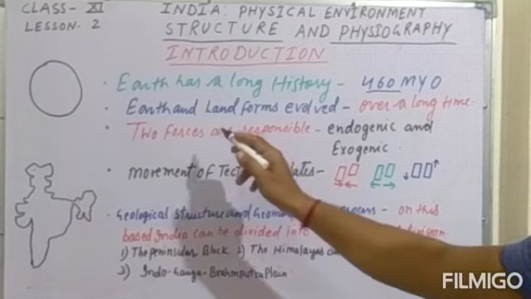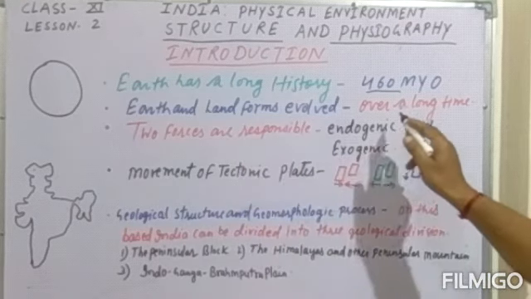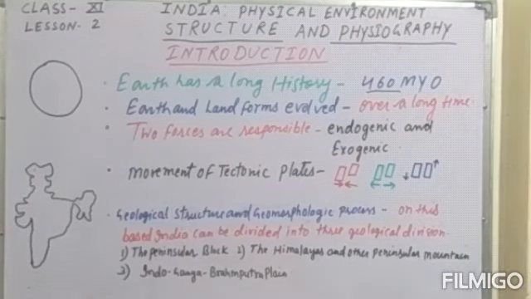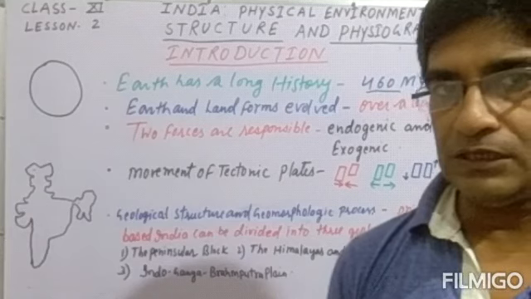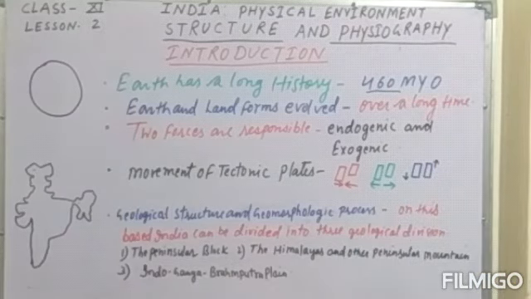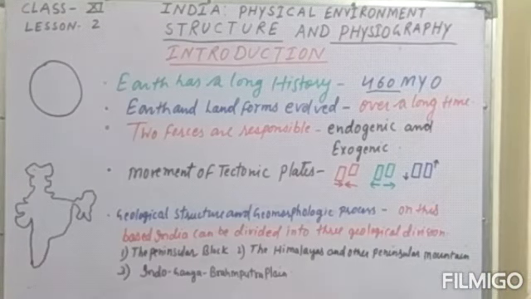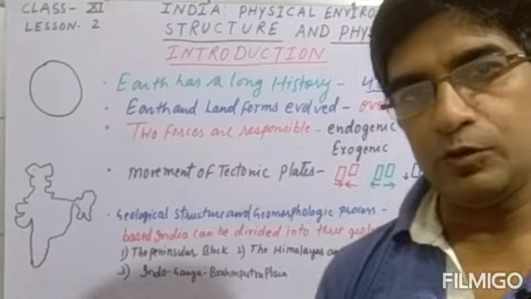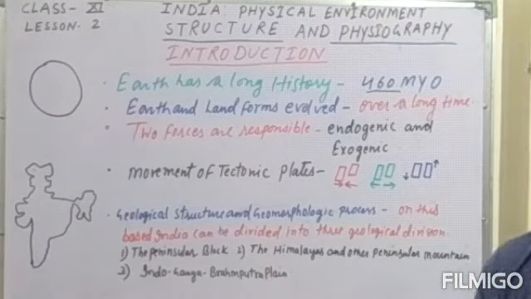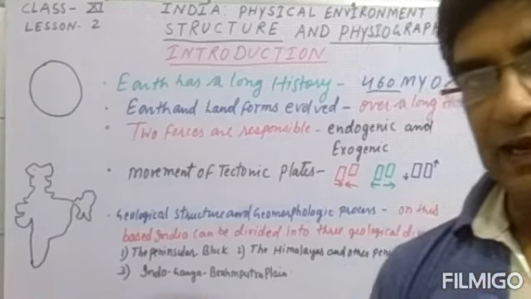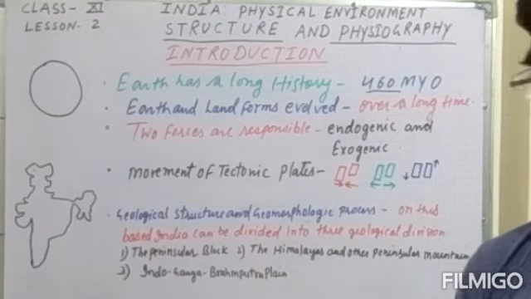Second, the earth and landforms evolved over a long time, meaning the structures we see on the earth, such as continents and oceans, have been formed through a long process over many years. The continents and oceans evolved or developed, and various forces were responsible for it. We will also see the endogenic forces and the exogenic forces.